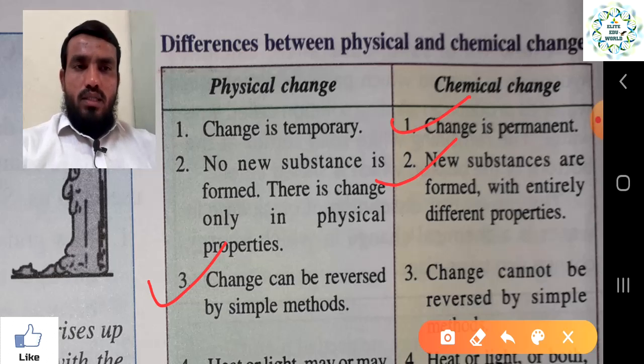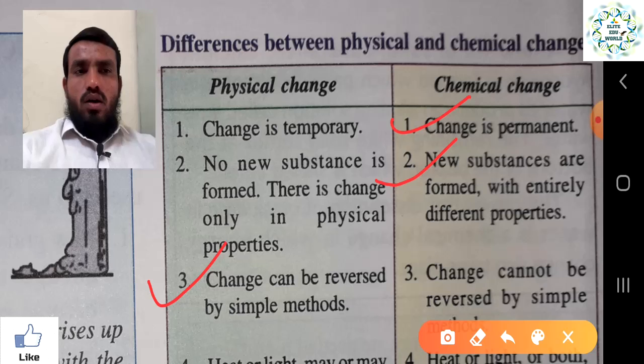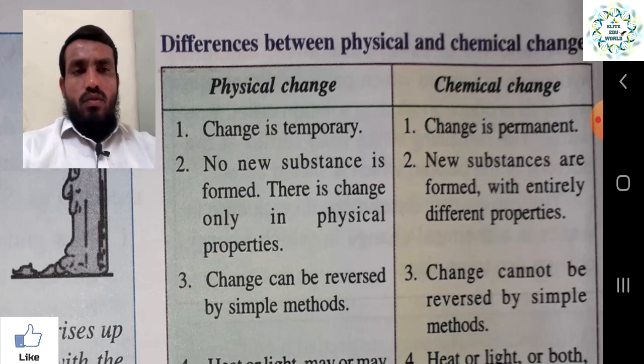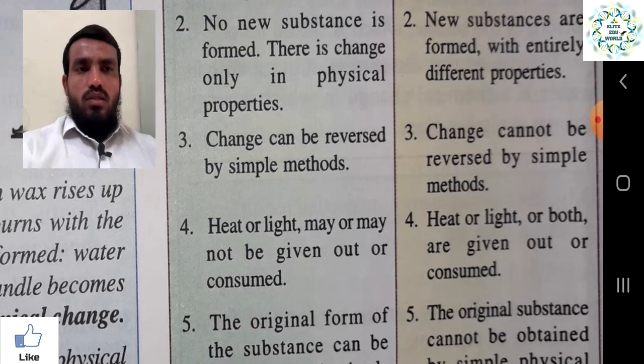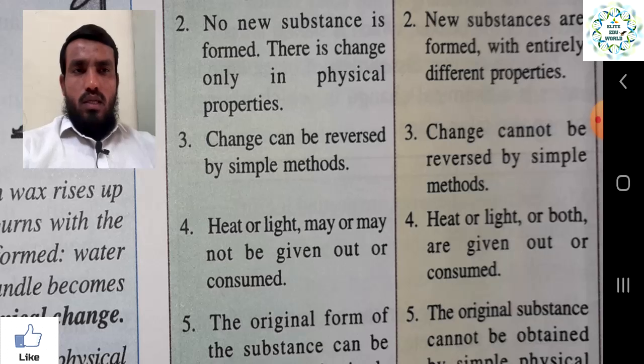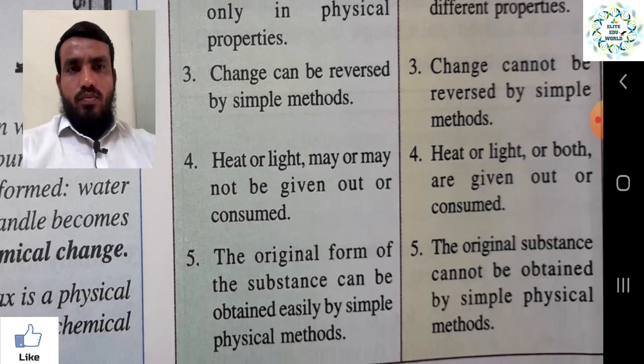Whilst in a chemical change, the change cannot be reversed by simple methods. You cannot make it go back to the normal state by a simple method. You have to go through some other processes, but it is a permanent change and not reversible.